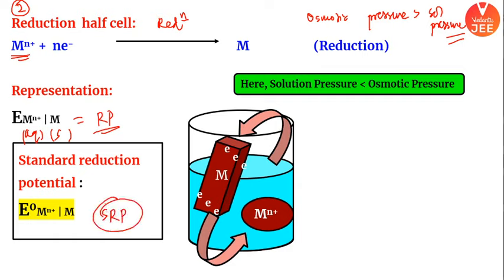Acha, same logic here, beta. What will happen? Check this out. When metal ion will start getting deposited on the metal rod, what will happen? There will be difference in charge again. Solution is becoming less and less positive because the metal ion is getting deposited on the metal rod. This charge difference will create potential, and this potential is called as reduction potential. If it is at standard condition, we will call it as standard reduction potential. I hope it is clear. ये समझ आ गया है.